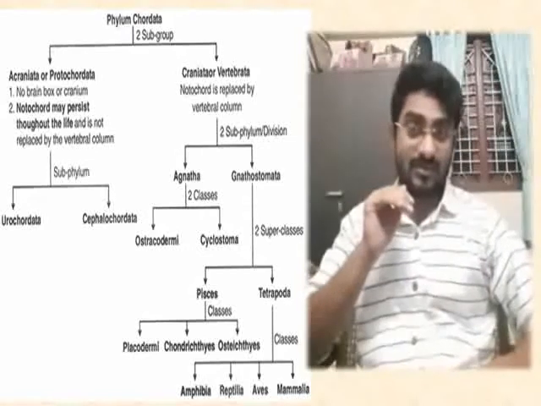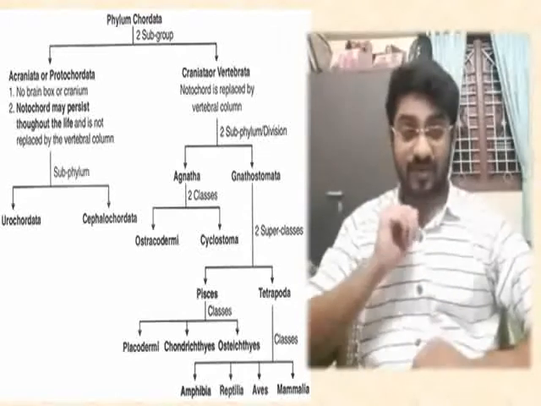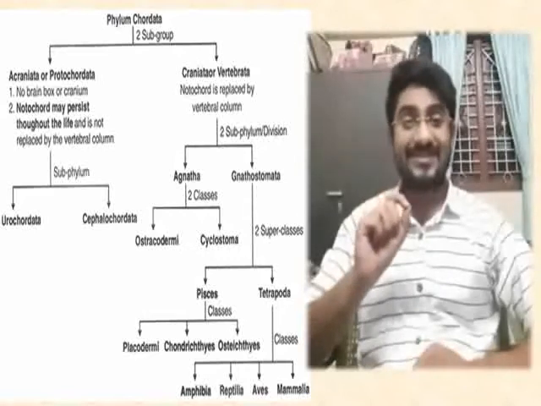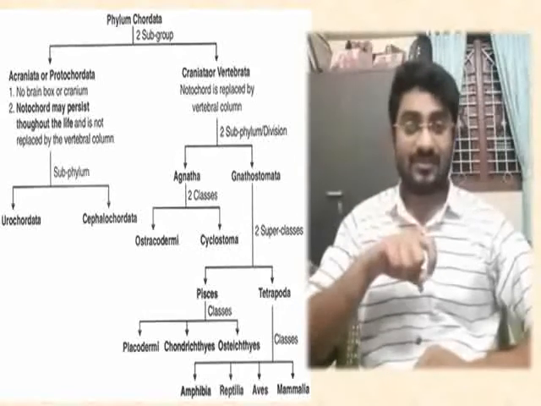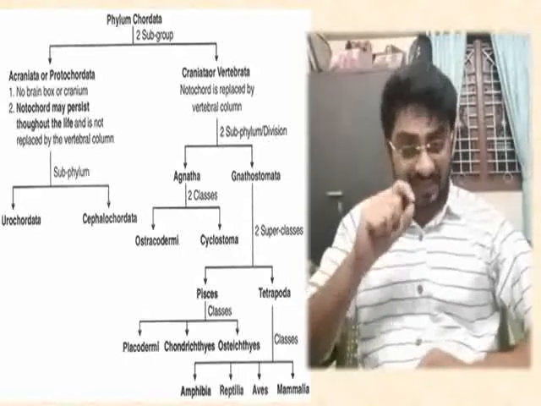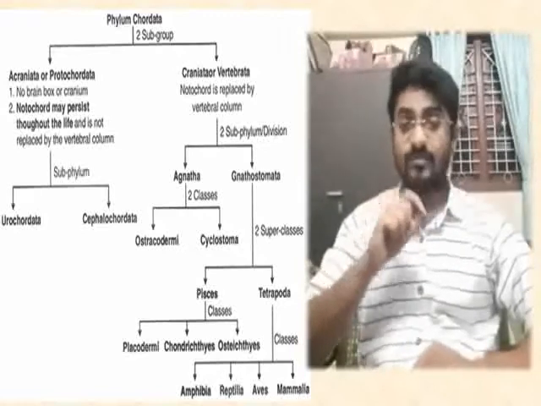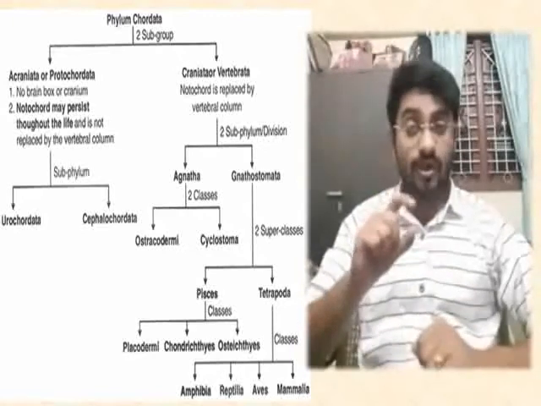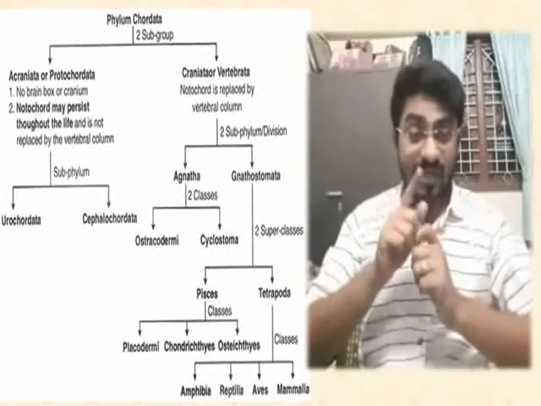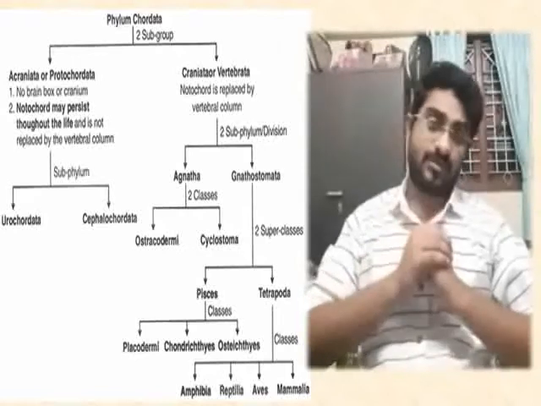In contrast to that, subphylum Vertebrata. In Vertebrata, the notochord is replaced by the bony structure called the backbone or the vertebral column. So where the notochord was, if there is a vertebral column or backbone, all of them are placed under the subphylum Vertebrata.